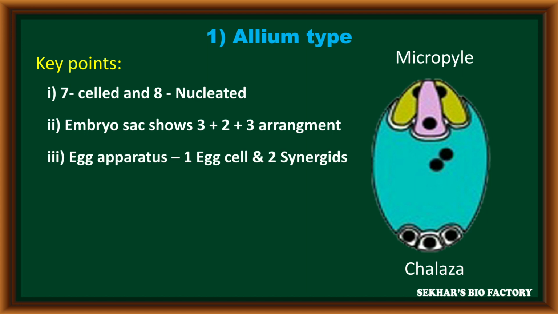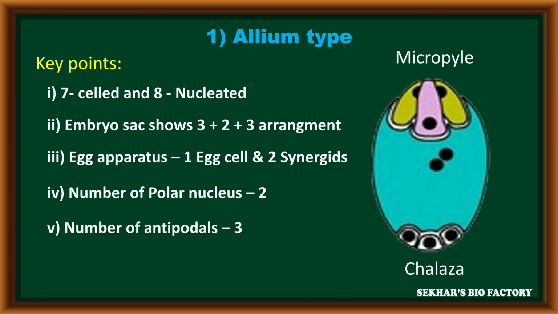In this arrangement, the three cells present towards the micropylar end become the egg apparatus with the egg cell and two lateral synergids. Two polar nuclei are present at the center in the large central cell. Three antipodals are present towards the chalazal end. This is the structure of allium type of embryo sac. It is similar to polygonum type only in its structure.